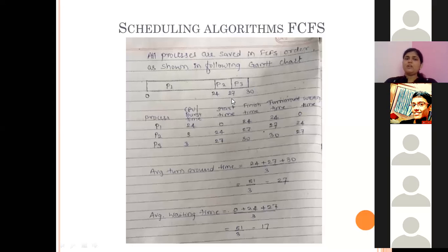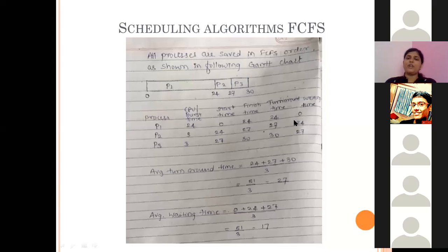Now the waiting time for the process in the ready queue. P1, P2, and P3, all 3 processes, enter the ready queue at the 0th time unit. P1 starts its execution immediately, which means it has to wait for 0 time units. So the waiting time for process P1 is 0. P2 enters the ready queue at the 0th time unit, but it gets the CPU at the 24th time unit.